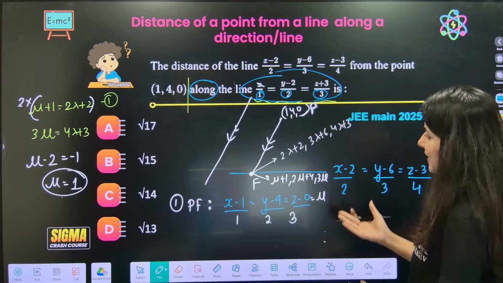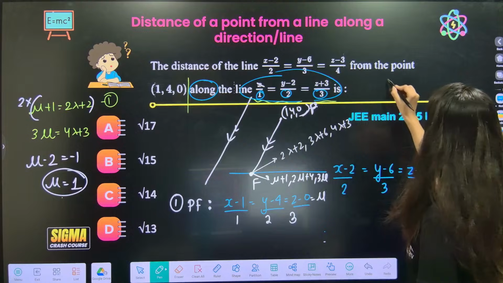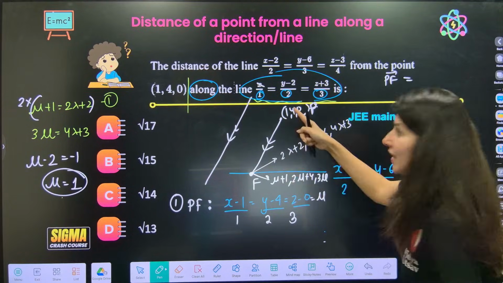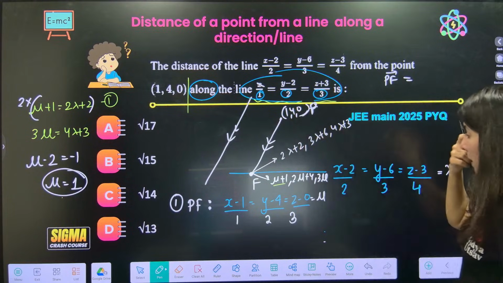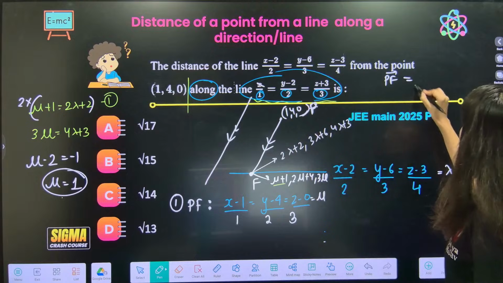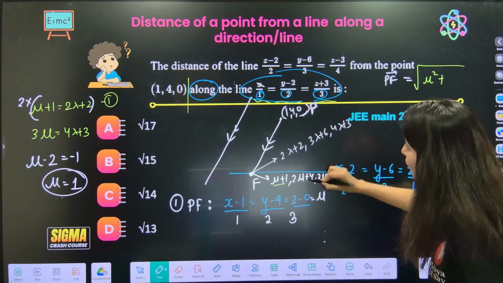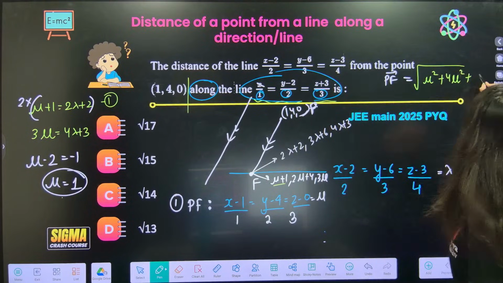Ma'am, basically what I am looking for is distance, na, PF. So PF will be what? Tell me. So ma'am, mu plus 1 minus 1. See, mu plus 1 minus 1 will be mu. So square root of mu square. Then can you see 2 mu plus 4 minus 4? So 4 mu square plus 9 mu square.